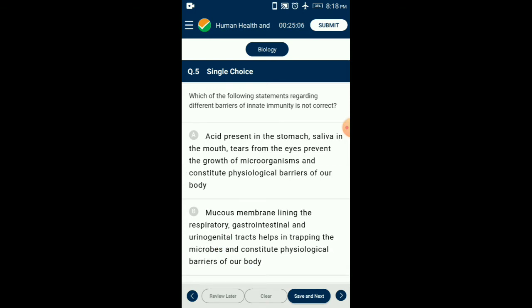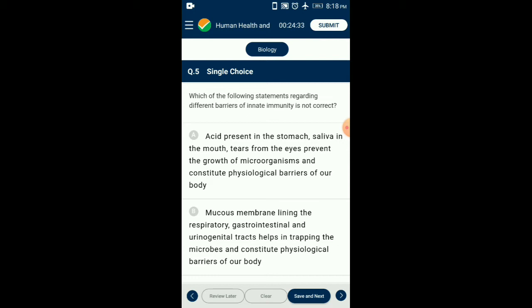Question number 5, which of the following statements regarding different barriers of innate immunity is not correct? There are basically 2 main types of immunities in our body: innate, or inborn, or non-specific immunity, and acquired, or adaptive, or specific immunity. Innate immunity has the following types. Physical barriers are also called anatomical barriers. Skin, hairs in the external nostrils, and mucous membranes are in this category.